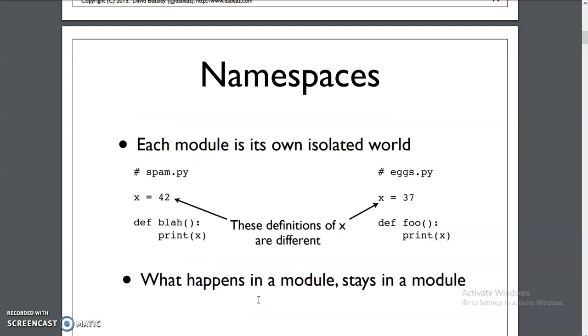Next, namespaces. Namespaces are similar to another name for packages. Here the namespace collects multiple modules and forms them as one collection. That is called a namespace or a package.